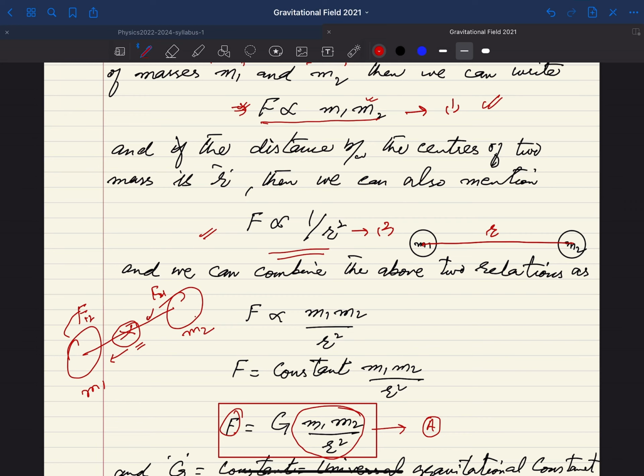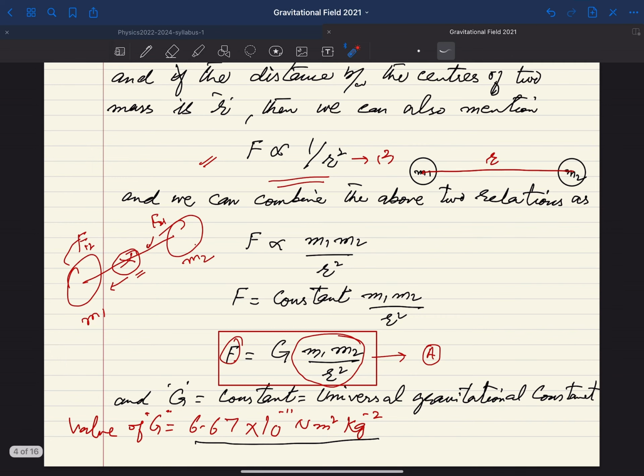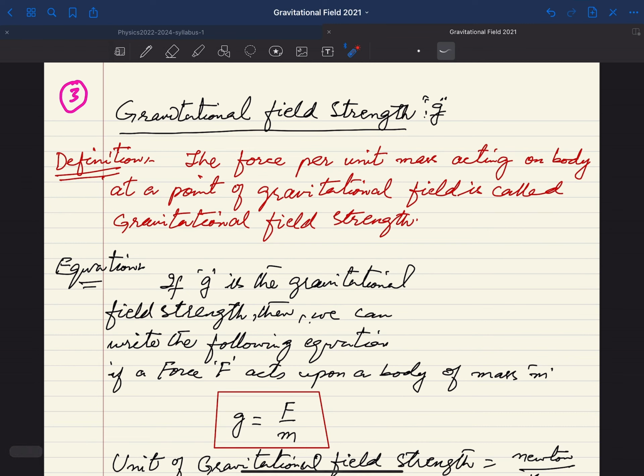So here we want to show the attraction, but the previous drawing I have already made is just showing you that this force here is the force of mass m1 on body 2, and this force is the force of body 2 on body 1. But if you want to show the force of attraction, you can draw your vectors in this way as well. So this is how you will mention the direction of the force. But basically we are interested in the magnitude of the force, and this is the equation which gives us the magnitude. So remember this point.